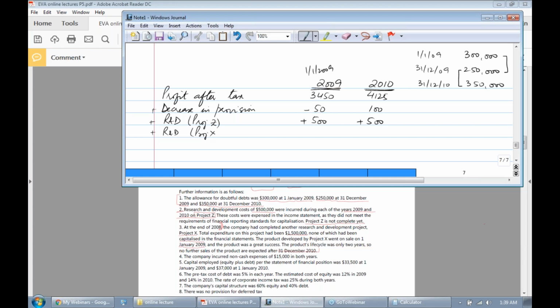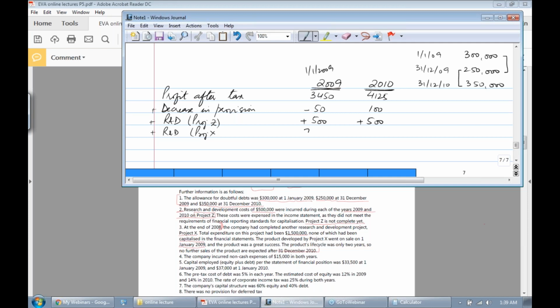We are not going to add back this figure because it has been charged in the previous years. So since it has been charged in the previous years, it has to be adjusted in the retained earnings part, not the profit and loss account of this year.